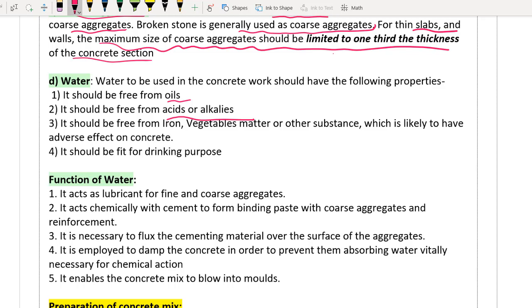It should be free from oils, iron, vegetable matter or any other substance, because if you are using vegetable matter, I told you the strength will decrease with respect to time, which is likely to have an adverse effect on concrete. It should be fit for drinking purpose. If the water is good for drinking purpose, you can obviously use it for concrete also.